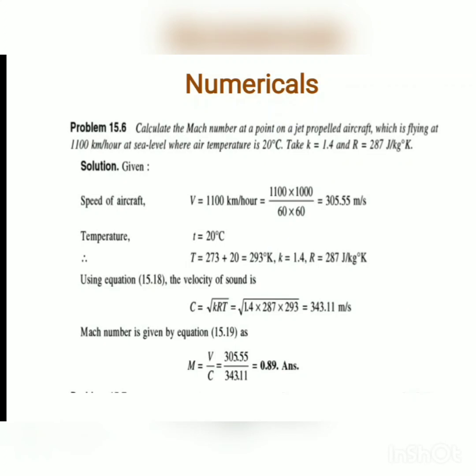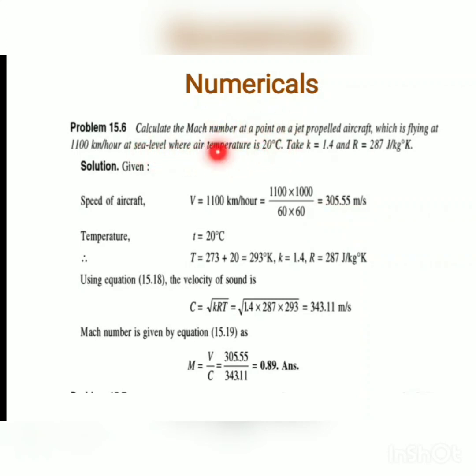Now what is given? An aircraft is flying at 1100 km per hour. Its speed is given in kilometer per hour, converted into meter per second. Here V is equal to 1100 into 1000 upon 60 into 60, that is 305.55 meter per second.